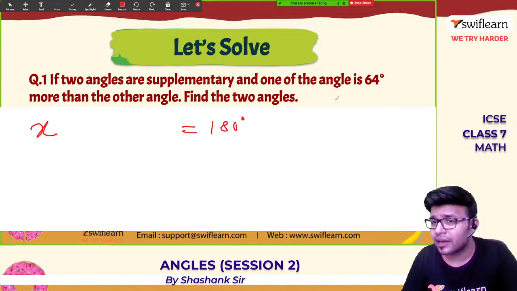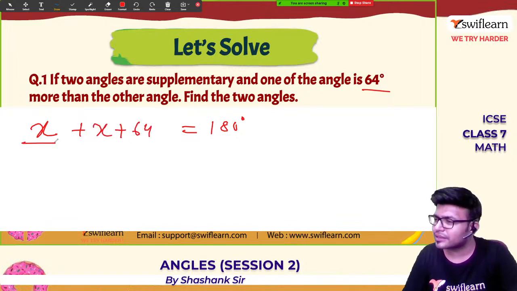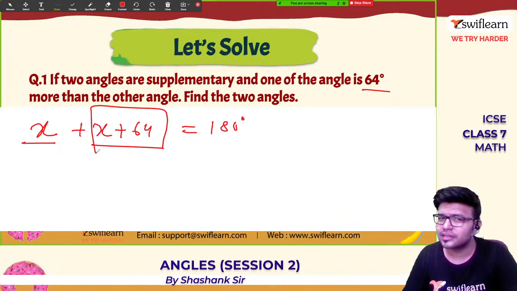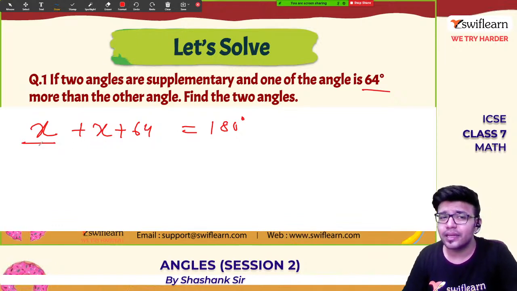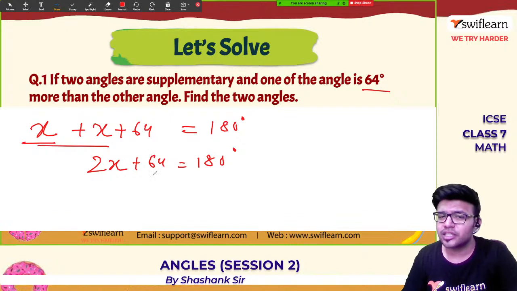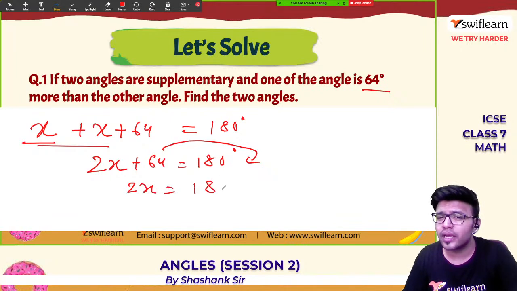The larger angle is 64 degrees more, right? So it is x plus 64. One angle is x, the other is 64 more than x. So adding them we will get 180 degrees. Now add them: 2x plus 64 is 180 degrees. Take the plus 64 to the other side, transpose it, you get minus 64. 2x is 180 minus 64.